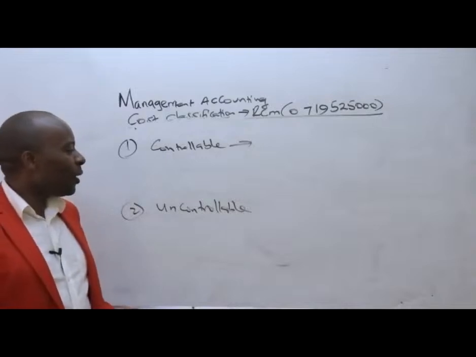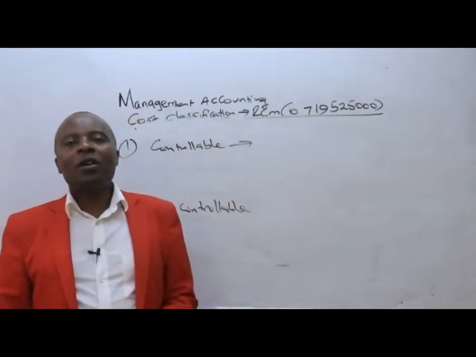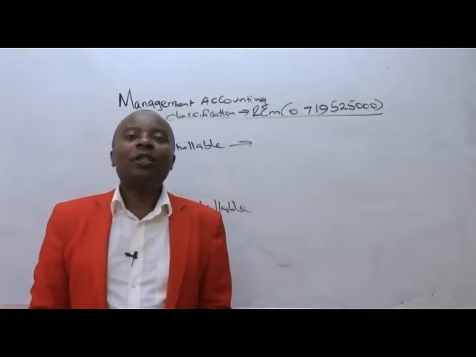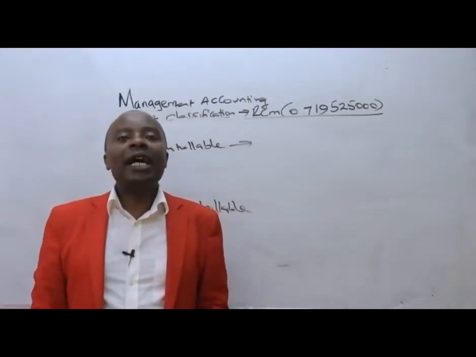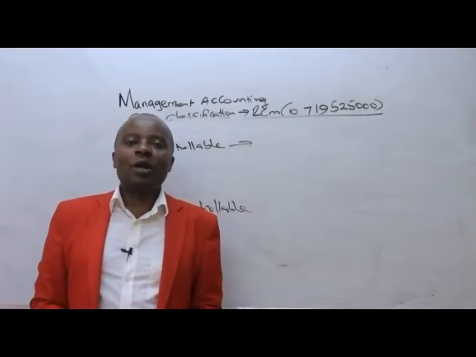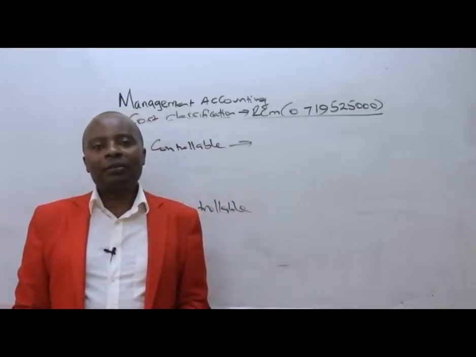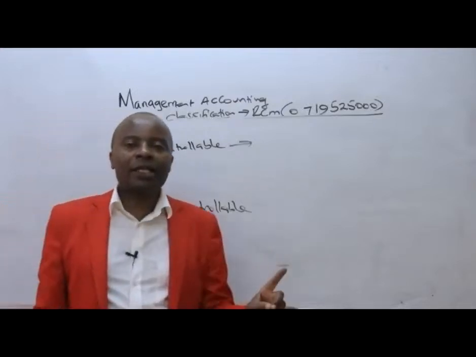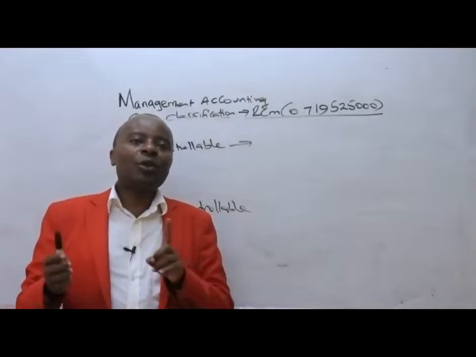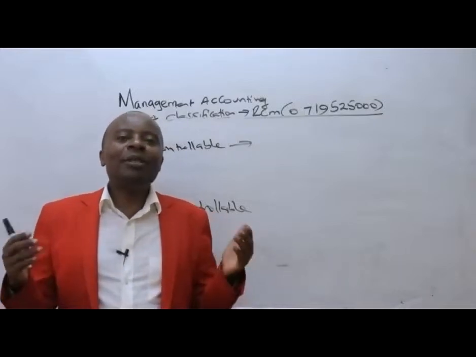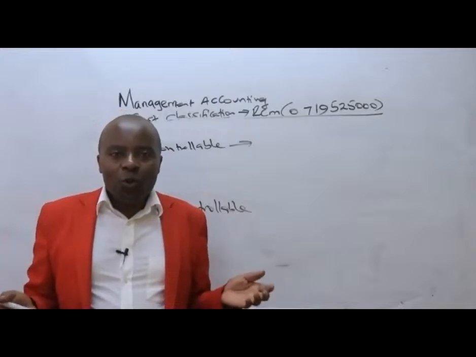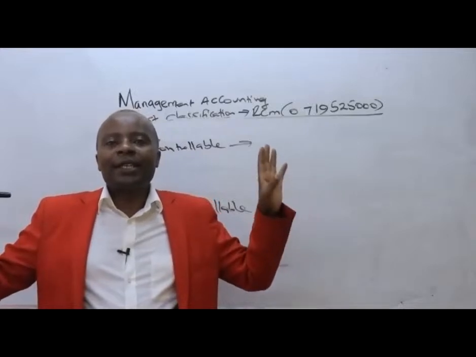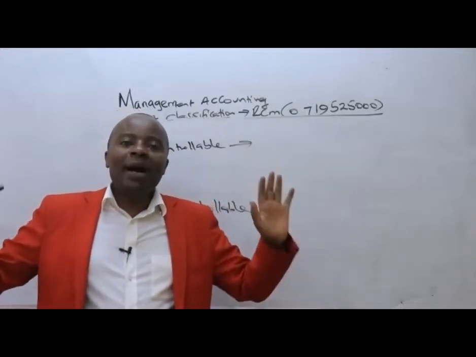Uncontrollable costs are those costs that even if you decide to dance left as management or right as management, there is nothing you can ever do to them. Nothing whatsoever. So when we talk of uncontrollable costs like rent, you can't make a decision to reduce rent. That really is beyond you. There's nothing you can do about uncontrollable costs. Those are costs that you cannot influence. Whether you like it or not, they must be incurred.